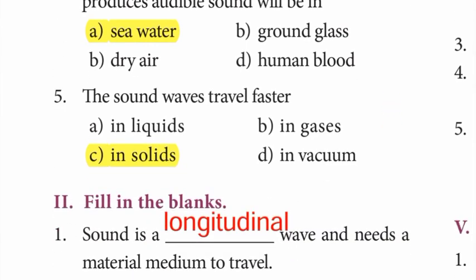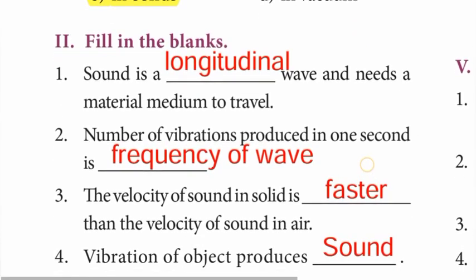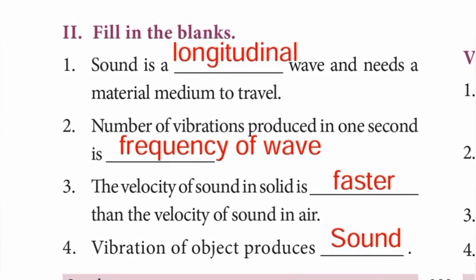Number 5, the sound waves travel faster in solids. C option, in solids. Roman number 2, fill in the blanks. First one, sound is a longitudinal wave and needs a material medium to travel. Answer is longitudinal. Number 2, number of vibrations produced in 1 second is frequency of wave. Answer is frequency of wave.